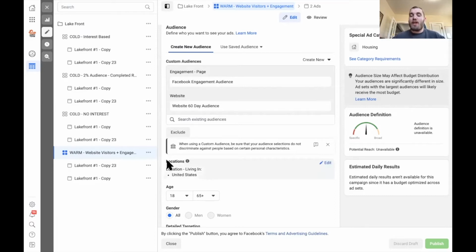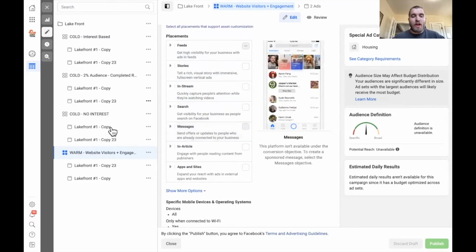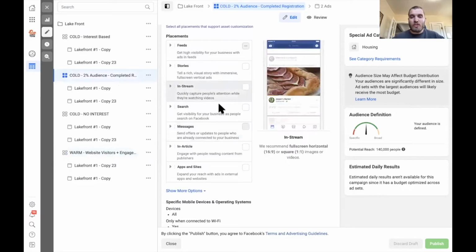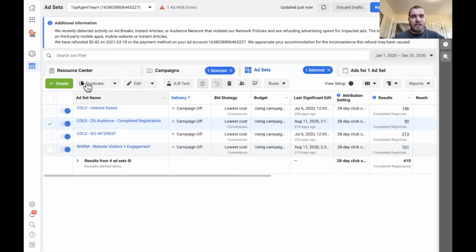So now we can create ads that are specifically targeted to those people who are already on your site. They go from a cold lead to a warm lead. Okay, and again, we're going to create these audiences here in just a sec. But those are the 3 audiences I'm going to focus on. Again, I'm not going to focus on this 2% audience. That's a special ad audience that I'll need to get into in a different video. But let's go ahead and dive into this here.